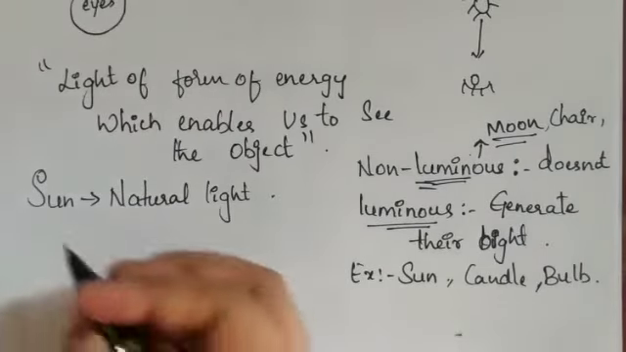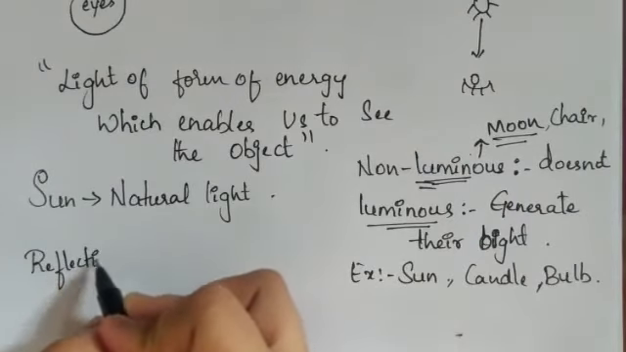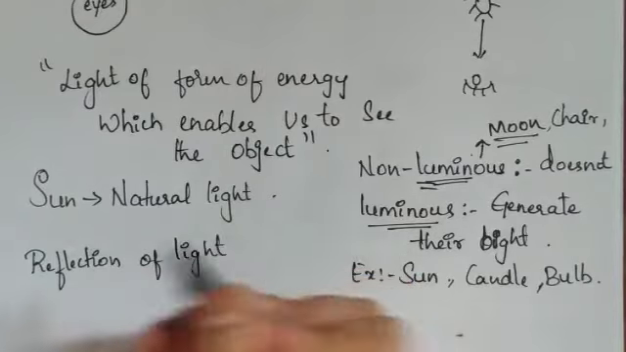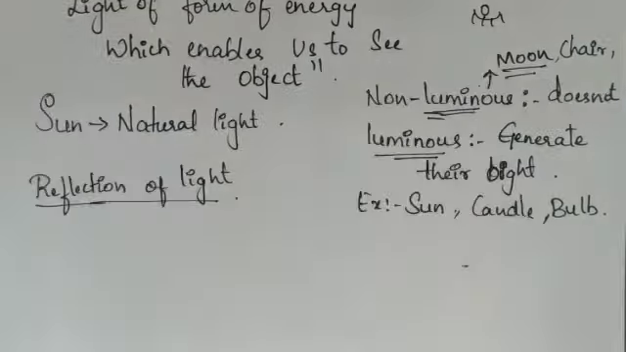Now I have said one term called reflection of light, isn't it? If a non-luminous object is present, there is a term called reflection of light. What does reflection of light mean? For example, you can give the example of a mirror. If you stand in front of the mirror, due to reflection of light, you are able to see your reflection in the mirror, isn't it?